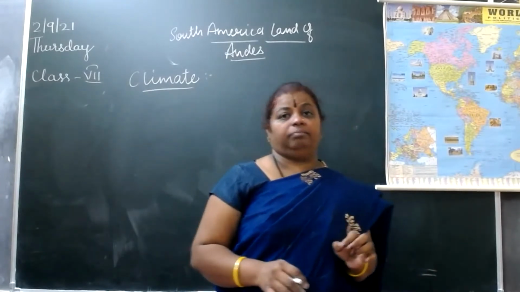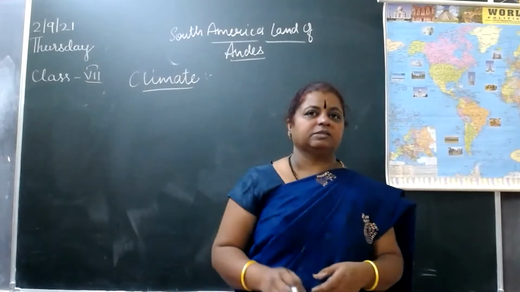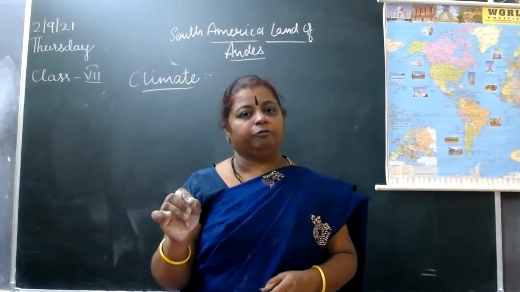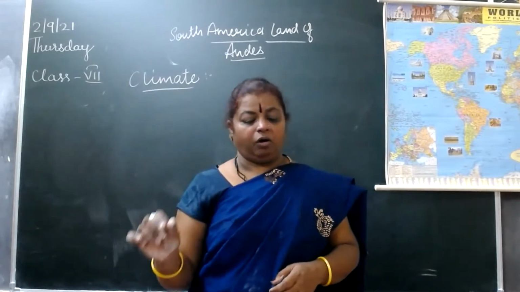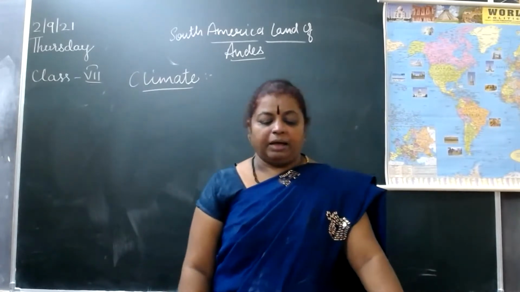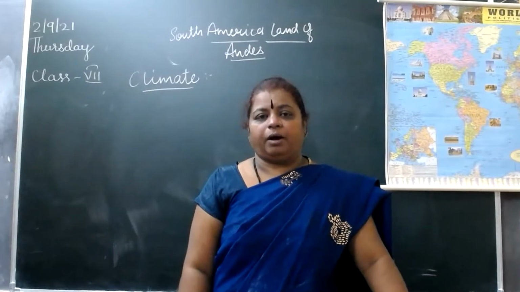The main reason is that the equator passes through the northern part of South America and the Tropic of Capricorn passes through the southern part.